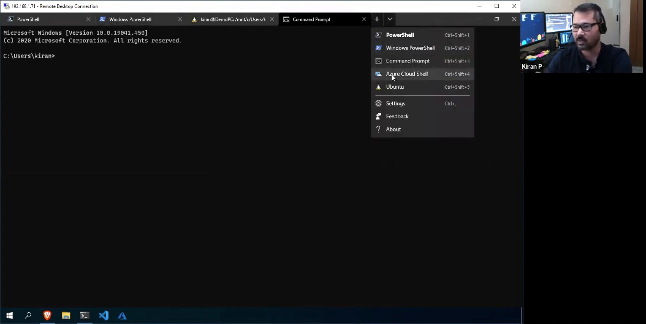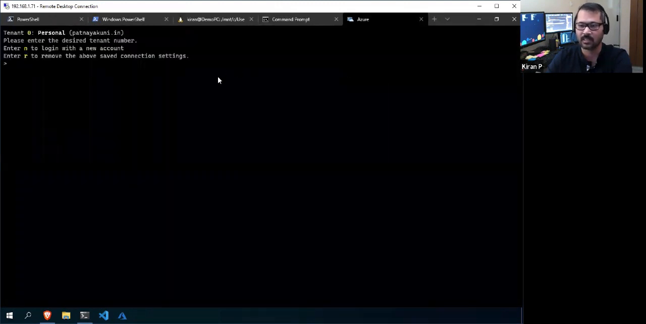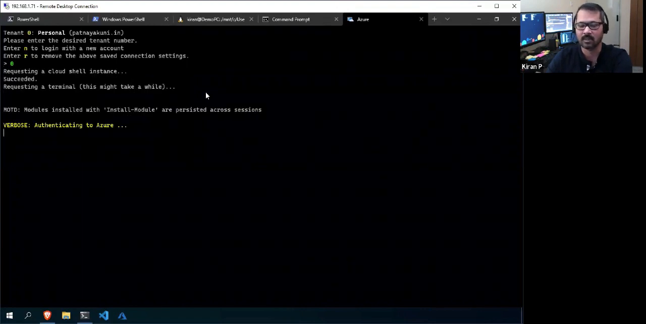The other one I'm talking about is the Azure Cloud Shell. It's inbuilt, so you don't need to configure anything here. It's inbuilt with the Windows Terminal. If you click here, since I've already logged in, it is there for me to enter. If not, it will ask you to log in first and create your Cloud Shell, and then it will prompt you to enter your authentication details. So now I'm connecting to my Cloud Shell from the local terminal. This way I can access my Cloud Shell.